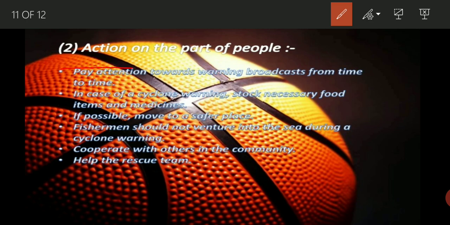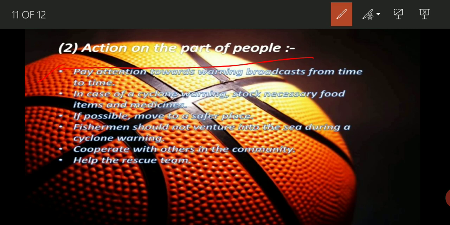But the action on the part of the people, means the people who are living near the cyclone prone area, what kind of action should be taken by them? Pay attention toward the warning broadcast from time to time. They have to pay attention, because the meteorological department is the department which studies the weather and its related phenomena.